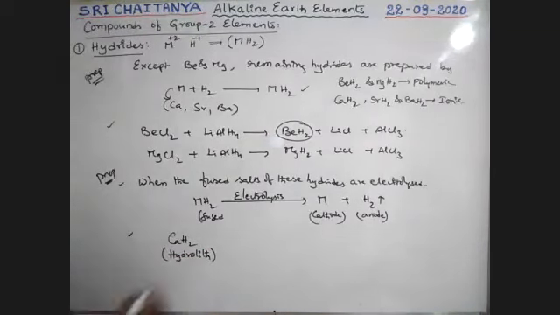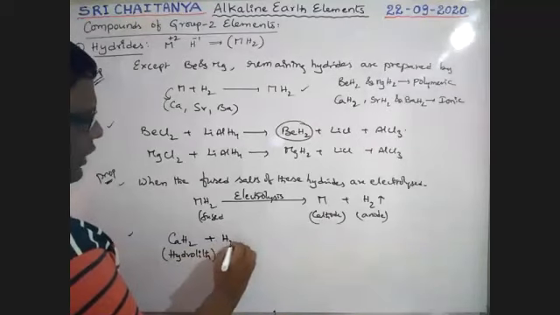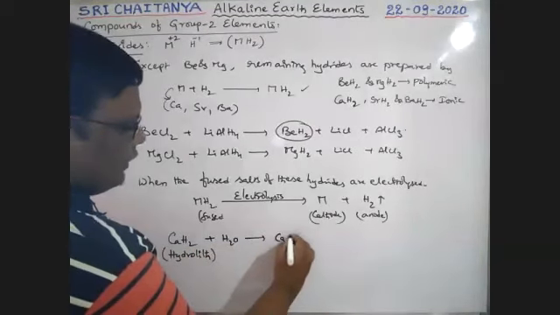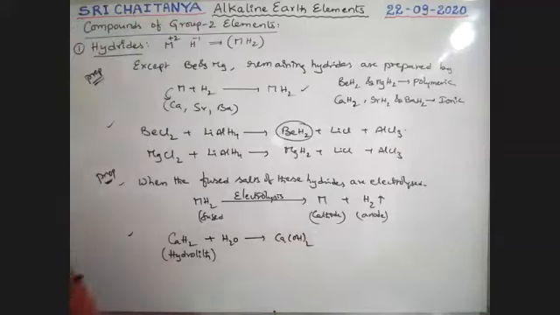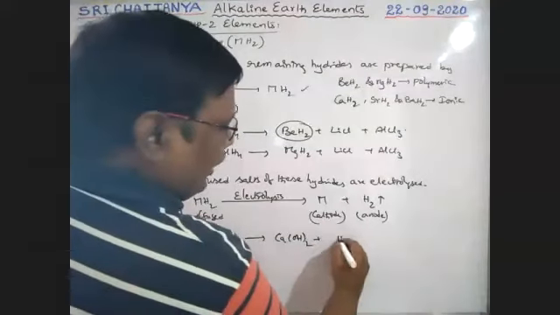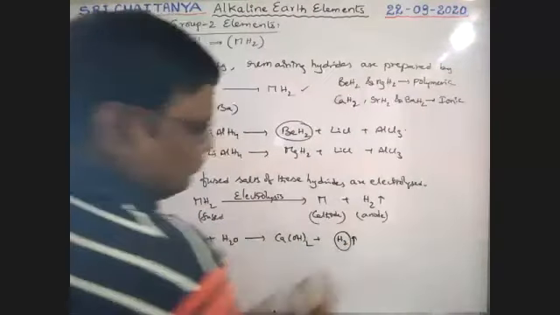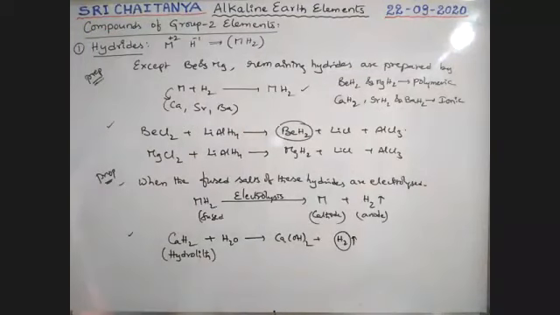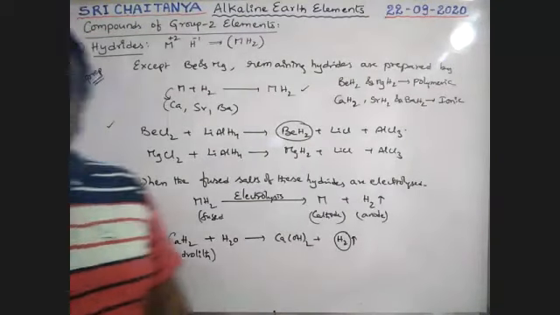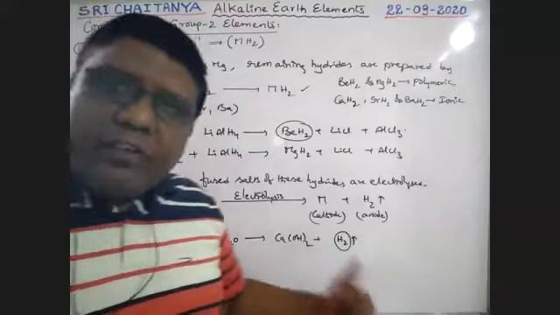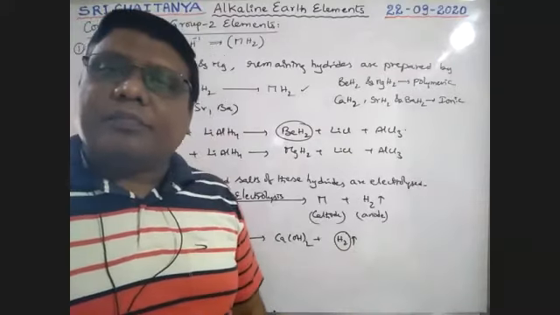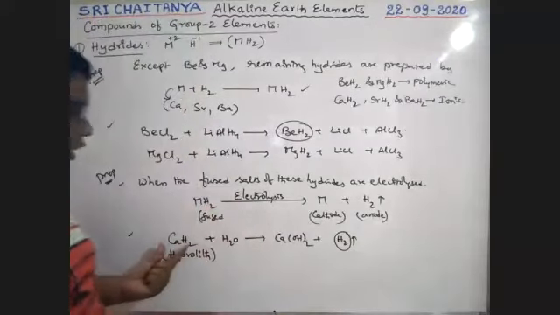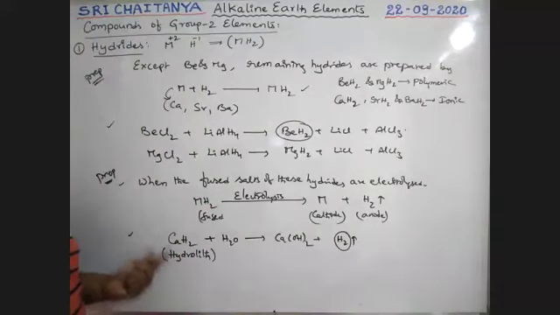This hydrolith, when dissolved in water, gives calcium hydroxide, and hydrogen gas is evolved. That means when these hydrides are dissolved in water, they liberate hydrogen gas. Particularly this hydrolith, calcium hydride.